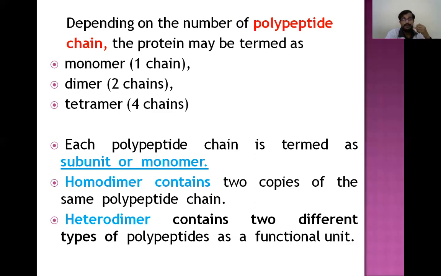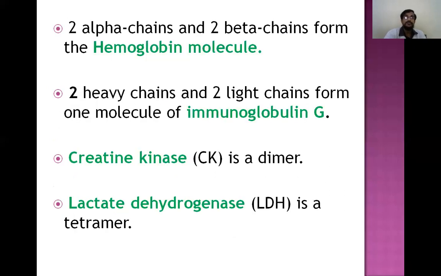Depending on the number of polypeptide chains, it is divided into monomer, dimer, and tetramer. Homodimer contains two copies of the same polypeptide chain, and heterodimer has two different types of polypeptide chains. You have to remember the examples: hemoglobin, which contains two alpha and two beta chains, immunoglobulin, which contains two heavy and two light chains, creatine kinase, a dimer which contains two chains, and lactate dehydrogenase, a tetramer which contains four polypeptide chains.